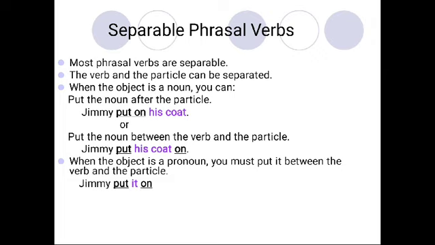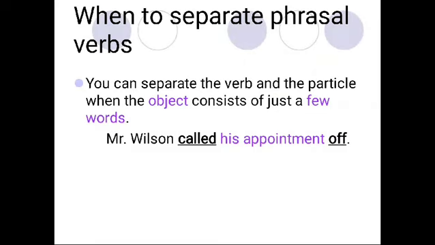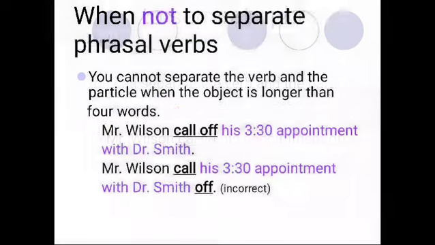When the object is a pronoun, you must put it between the verb and the particle. Example, Jimmy put it on is the right sentence. So when to separate a phrasal verb? We can separate the phrasal verb and the particle when the object consists of just a few words. For example, Mr. Wilson called his appointment off.